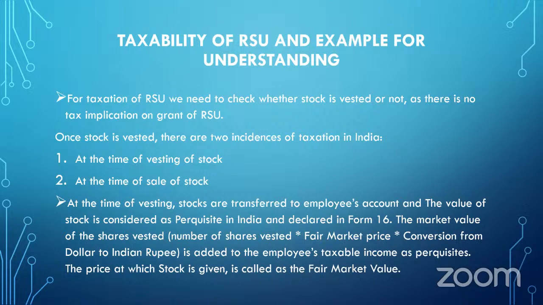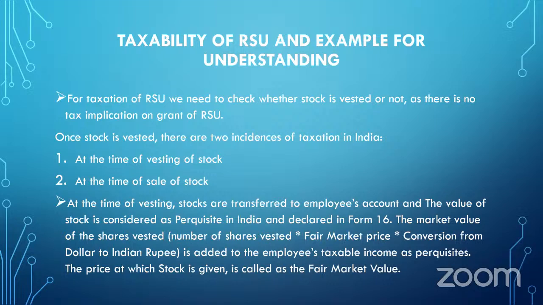First incidence, at the time of vesting of stocks: stocks are transferred to the employee's account at the value of the stock as on date, that is the fair market value as on the date of vesting. Basically, the perquisite is calculated, and whatever tax liability arises on that amount is deducted by the employer. For that purpose, the number of shares into fair market value and the conversion rate to INR is considered.